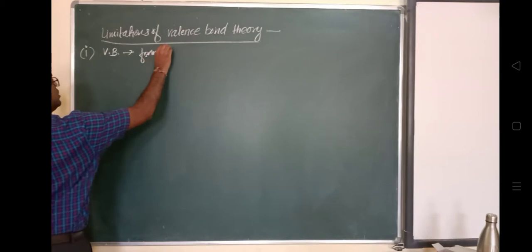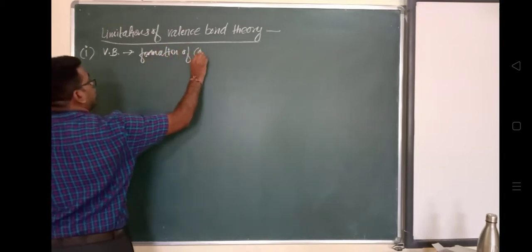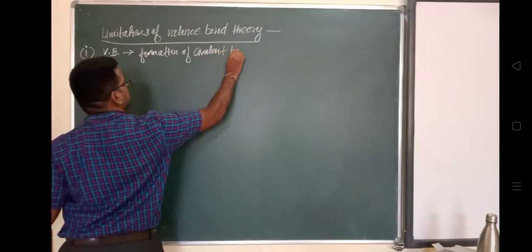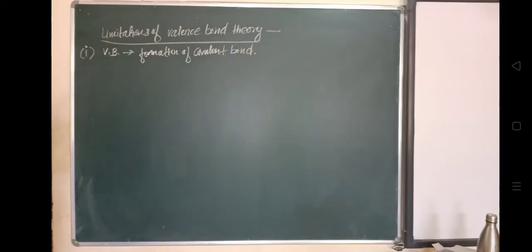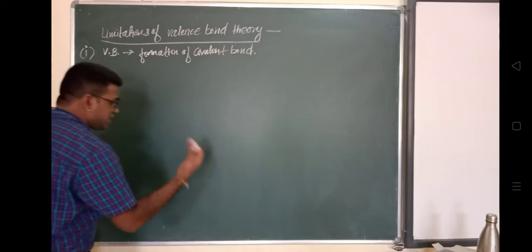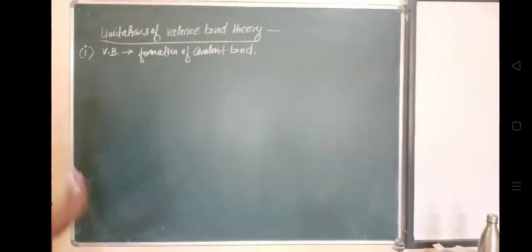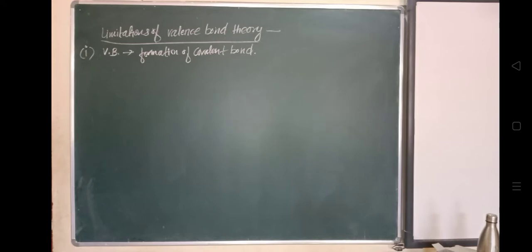It tells about how the formation of covalent bond takes place, in which the shared pair of electrons comes from two bonding atoms. We have seen the sharing of the pair of electrons between the two different atoms while forming the covalent bond. However, it offers no explanation for the formation of a coordinate covalent bond, in which both the electrons are contributed by one of the bonded atoms. So valence bond theory gives no explanation for the formation of coordinate covalent bond.